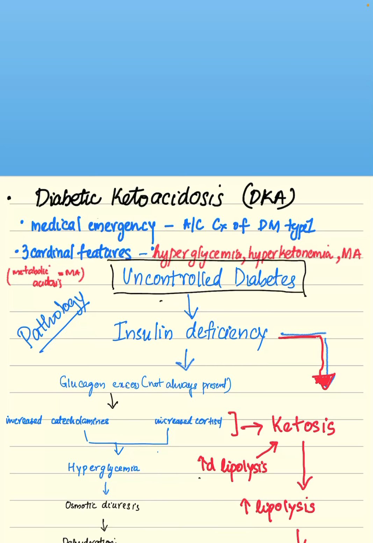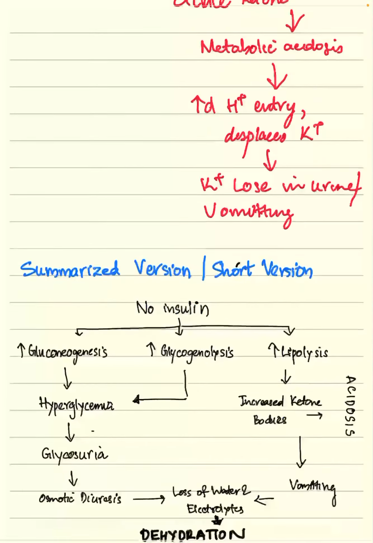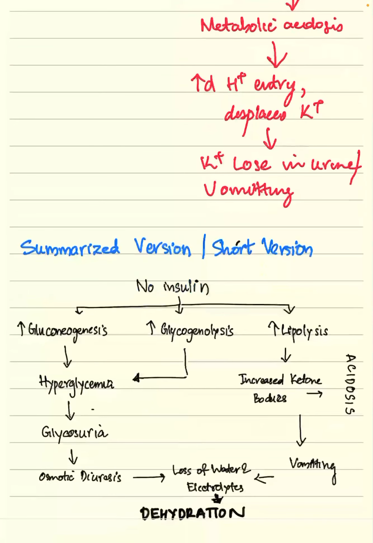Coming to the pathology, the patient has uncontrolled diabetes. So, there is no insulin in the body. When there is no insulin, three things happen. There is increased gluconeogenesis and increased glycogenolysis, which both contribute to hyperglycemia. Along with that, the no insulin state produces increased lipolysis, which increases ketone bodies.